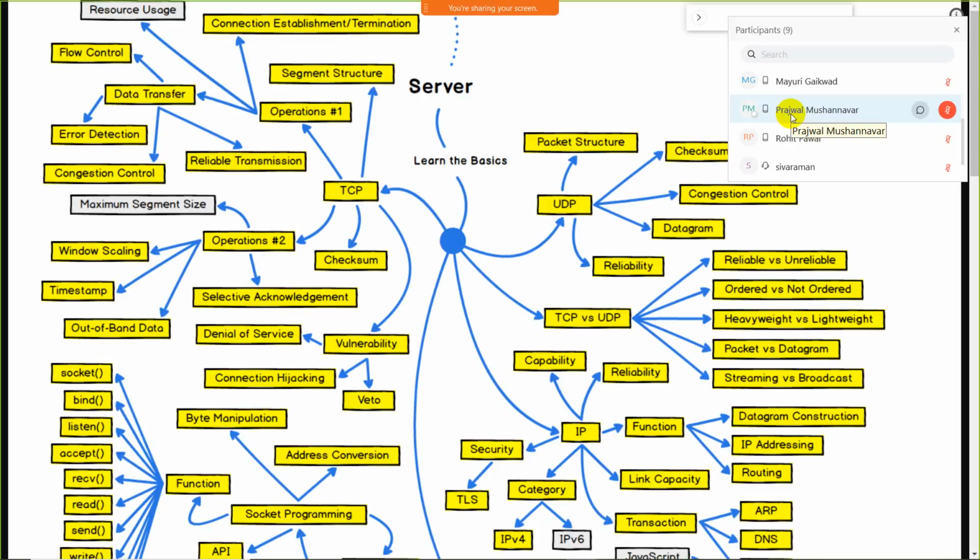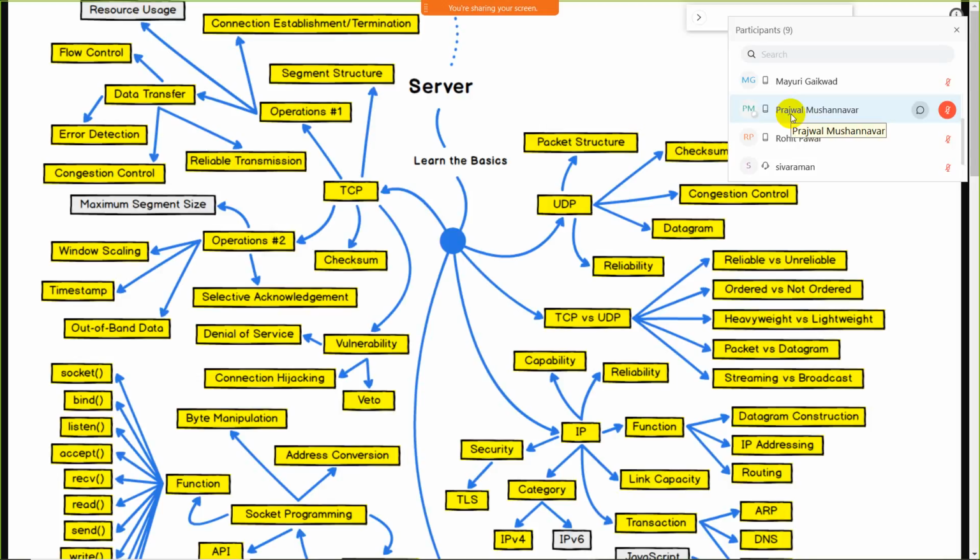After that, selective acknowledgement. Before starting a game, you must send a particular acknowledgement to check whether the opposite person is alive or not, and whether he is able to play the game or not. Acknowledgement means just checking whether the opposite person is able to connect to you or not. After that, out-of-band data. In case another person is out of resources, operation 2 will be useful. After that, checksum. Checksum is also useful for error detection.